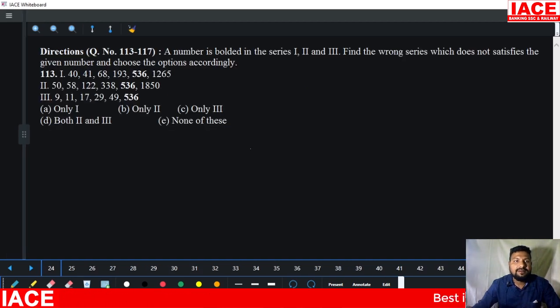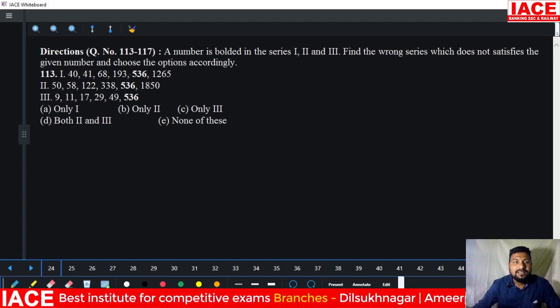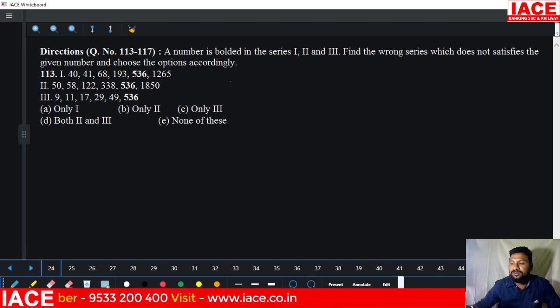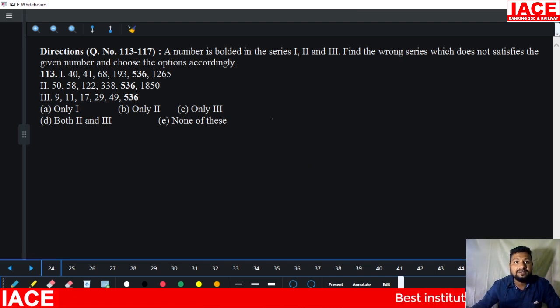Next we have 113 to 117, number series. A number is bolded. You can observe that 536 appears in all 3 statements. 536 is the bold number. We have to check whether the bold number fits or not in the given series, according to the given logic. This is somewhat lengthy and also somewhat tough, a high level of number series question, and they are asking you to check 3 series for one question. We have to find the wrong number in the series, not the next number in the series.